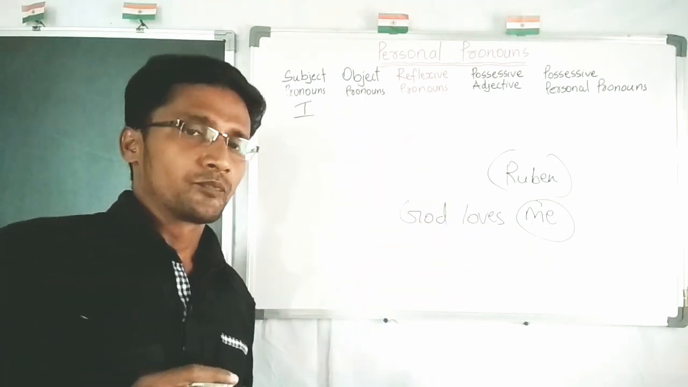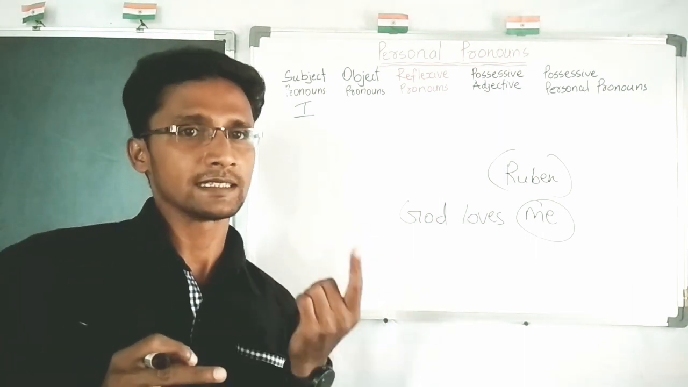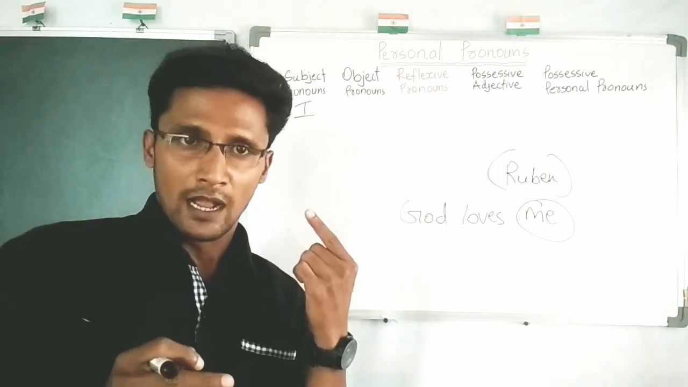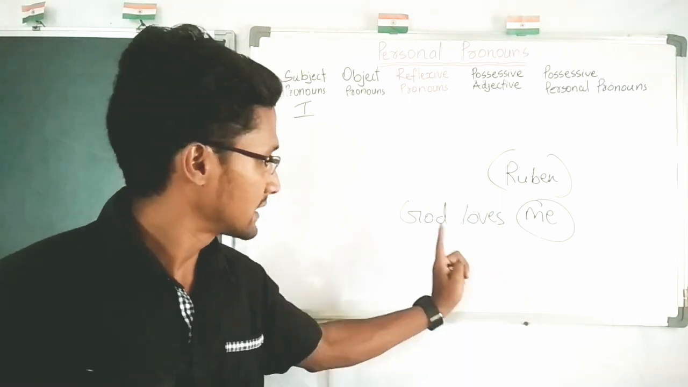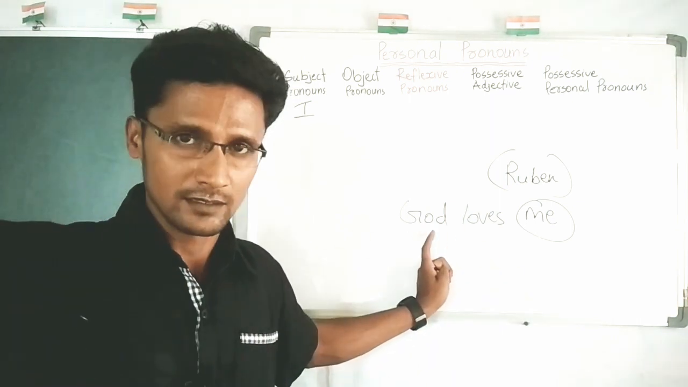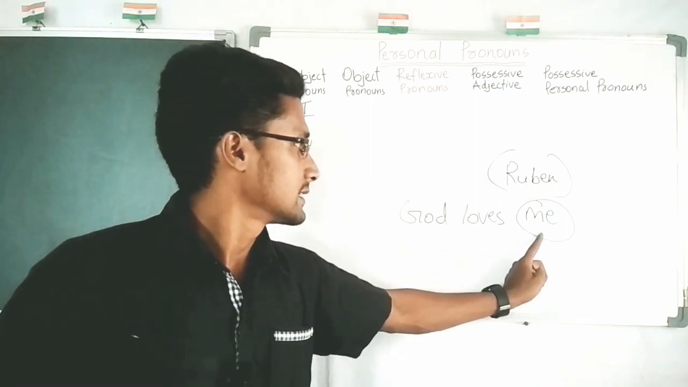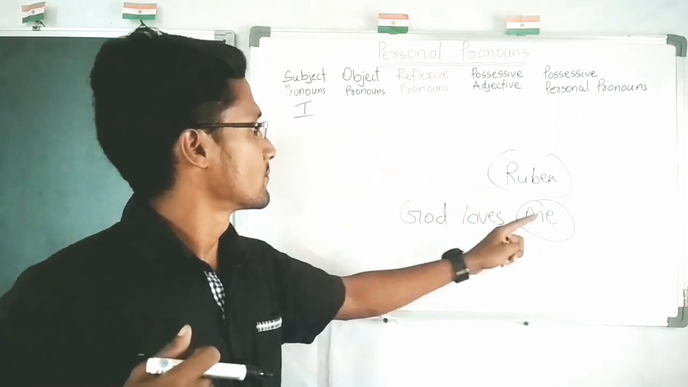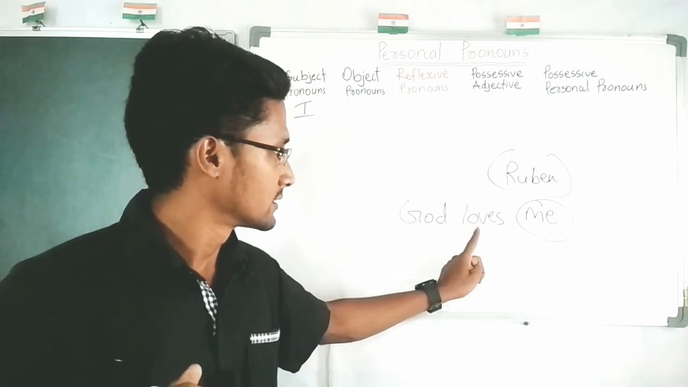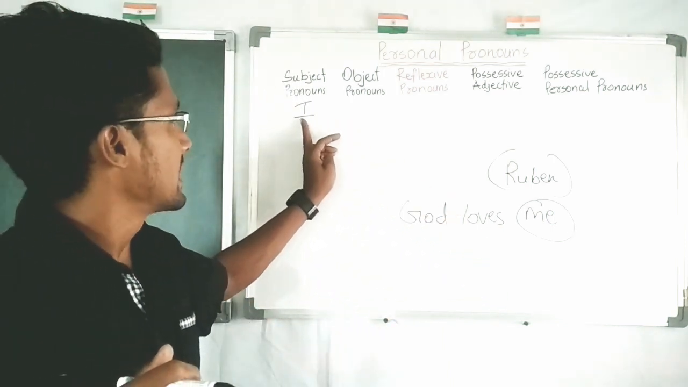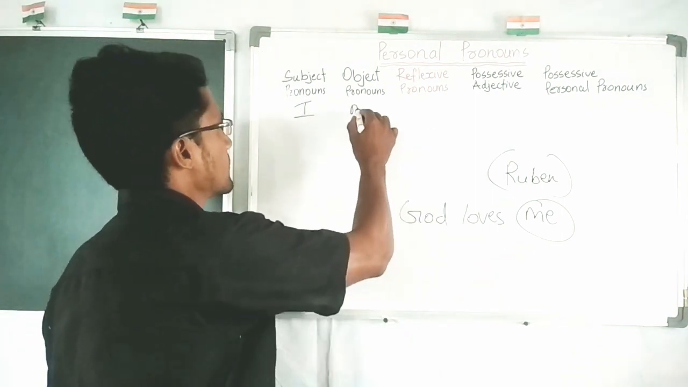In the previous session, I mentioned that subject is the one who does the action and object is the one who gets the advantage or disadvantage from that action. Here God is the other person, the subject, love is the action, and it is me, it is I who get the benefit or disadvantage from that action. So when subject I becomes object, it changes to me.